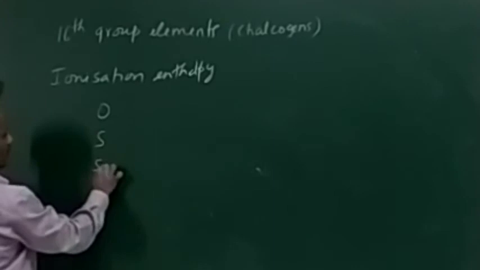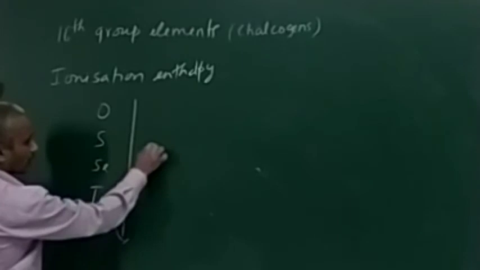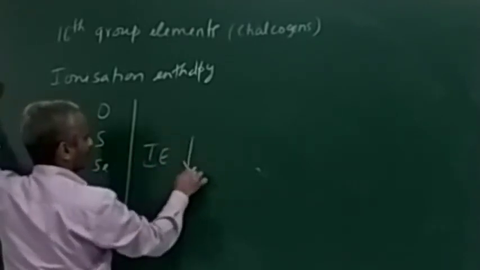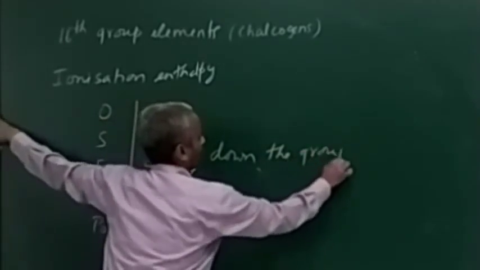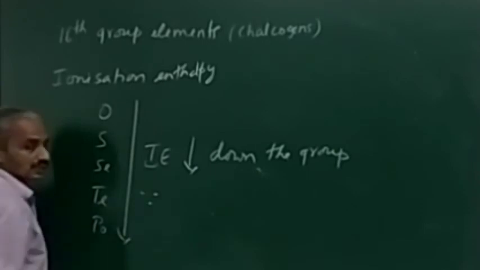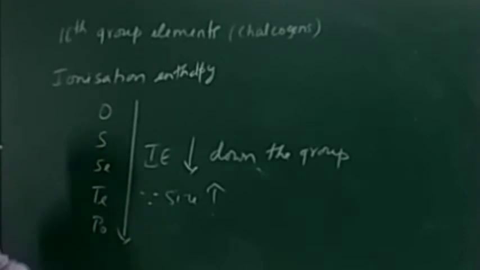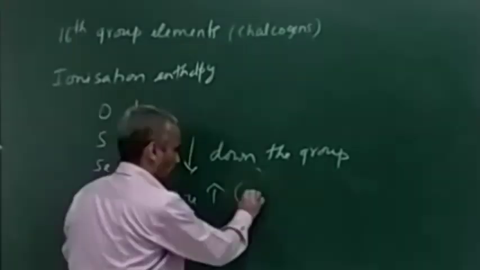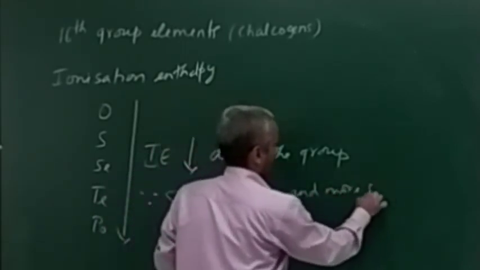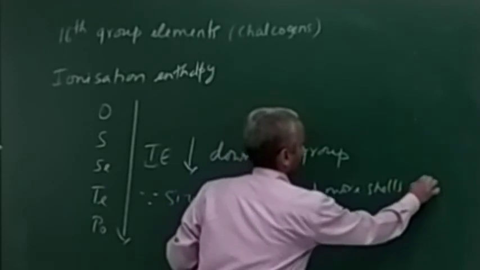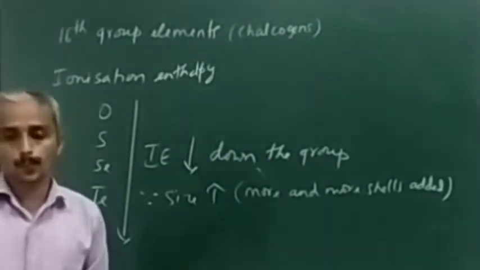Oxygen, sulfur, selenium, tellurium, polonium. What happens to ionization enthalpy? Down the group, ionization enthalpy decreases. Because why? Because size increases. So why does size increase? More and more shells are added up. That is it. Decrease in the ionization enthalpy down the group.